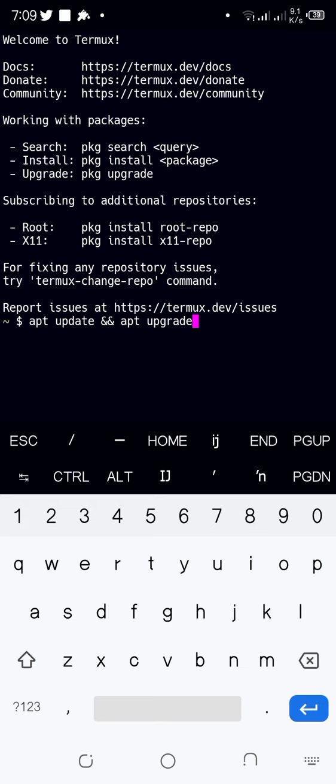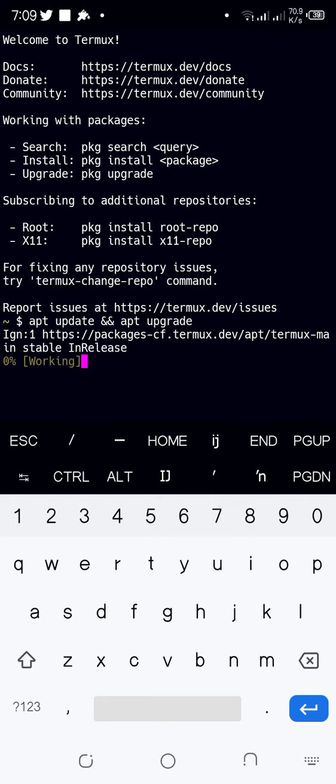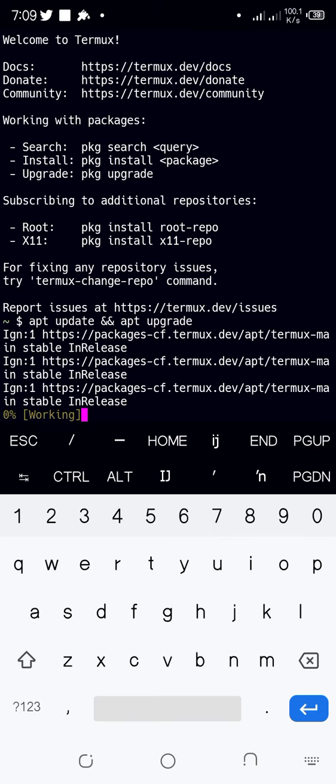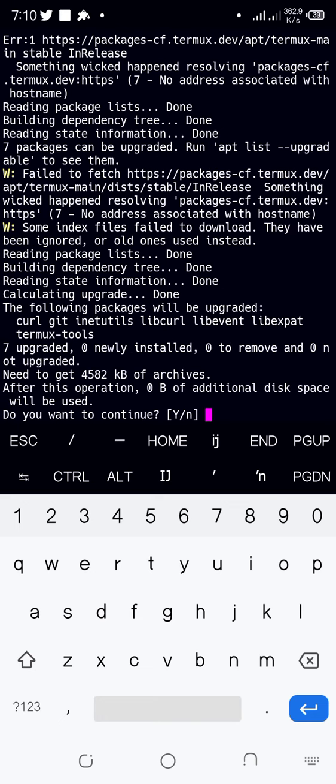This will update your Termux and upgrade all packages of Termux. Accept. Do you want to continue? Say yes.